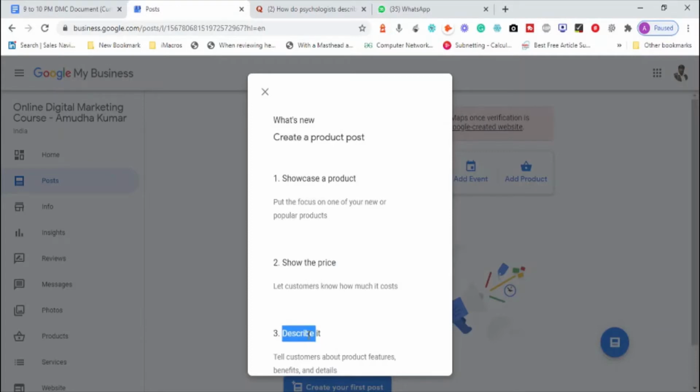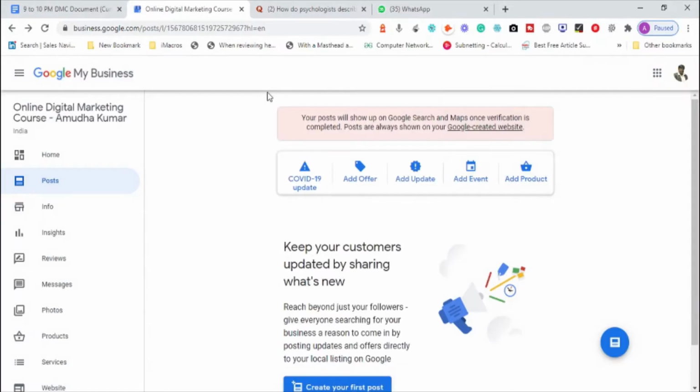This is basically posts. Also the content inside the post, the keywords that are used inside, will help to show the relevant content to the user. That is number one. So if you have a local business listing, the best option is to update your business information once in every 7 days. This helps Google to understand that your business is active.